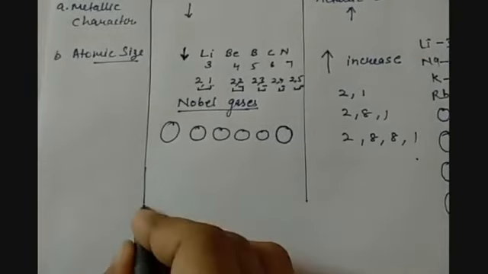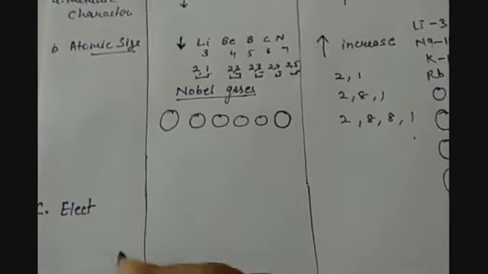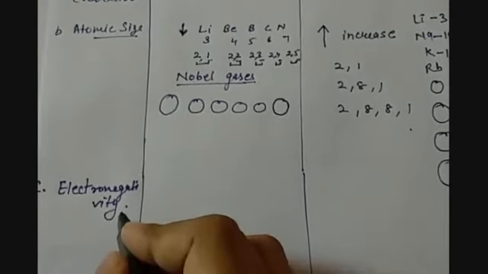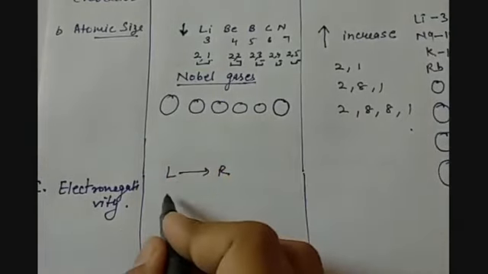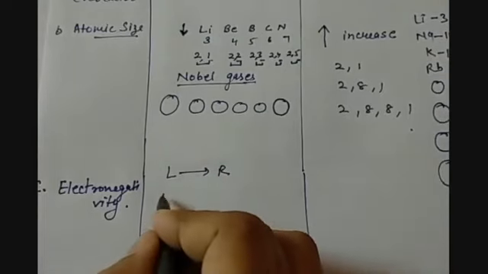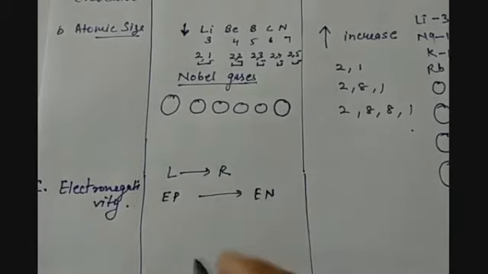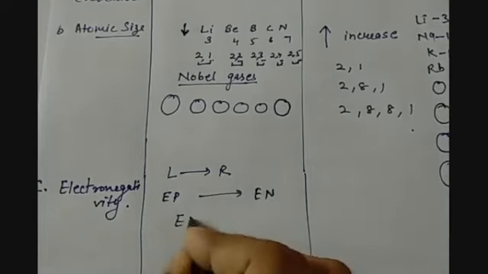The third thing that we have been asked in the question is electronegativity. Electronegativity we have discussed a lot of times. So when we go from left to right, we know that metallic character is decreasing, and metals are electropositive in nature. So we are going from electropositivity towards electronegativity. That means across a period, when we go from left to right, electronegativity increases.